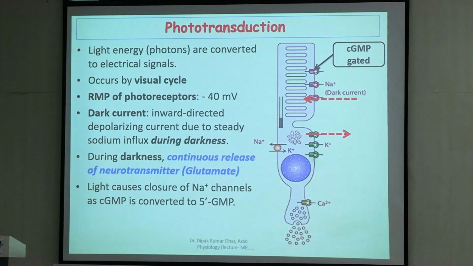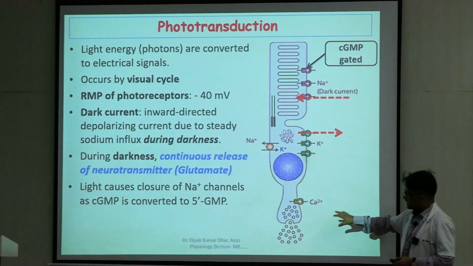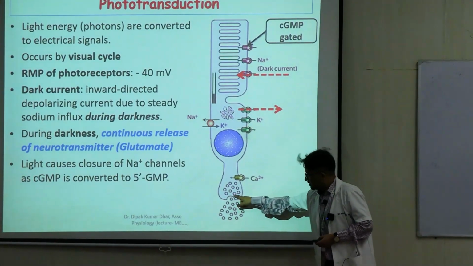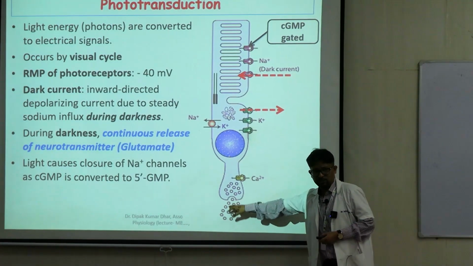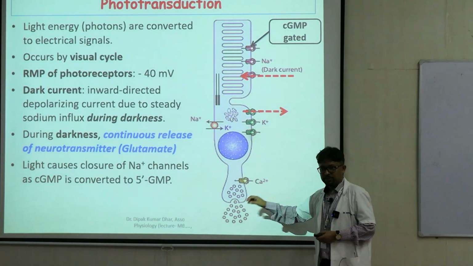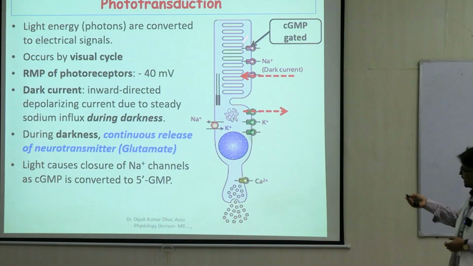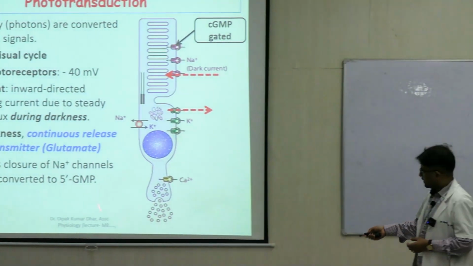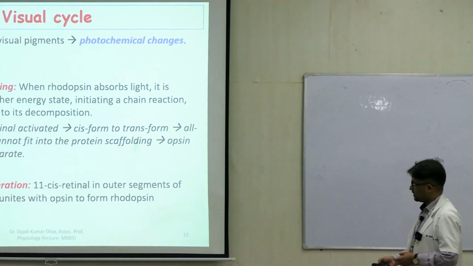So this glutamate will act on the bipolar cells and the things will continue. So in darkness signal transduction keeps on happening, right? Here glutamate release is higher and the bipolar cells are acted upon by this glutamate. Whenever there is light, there is closure of these channels and a reduction in glutamate release, right? So this is what makes it unique.